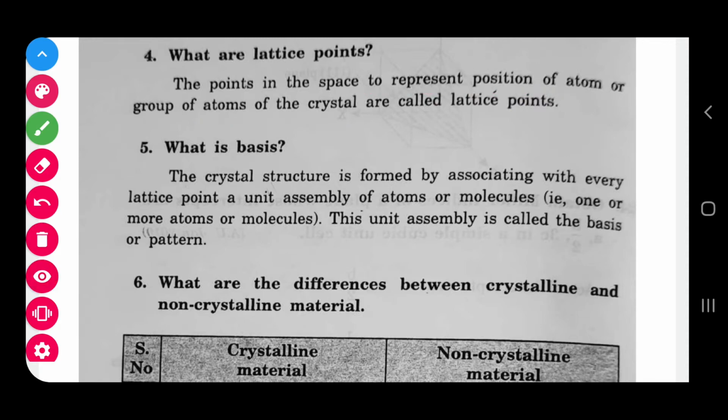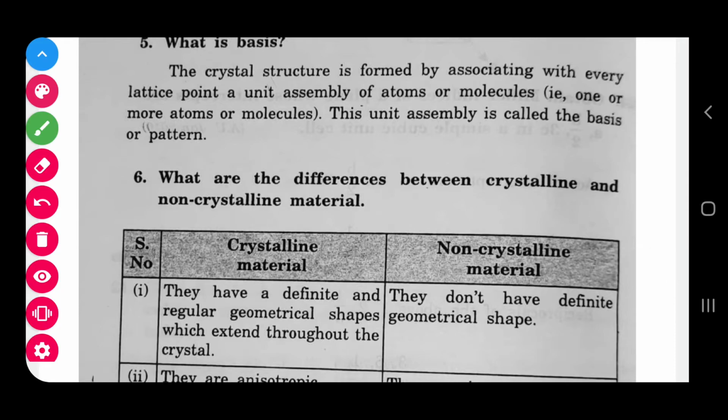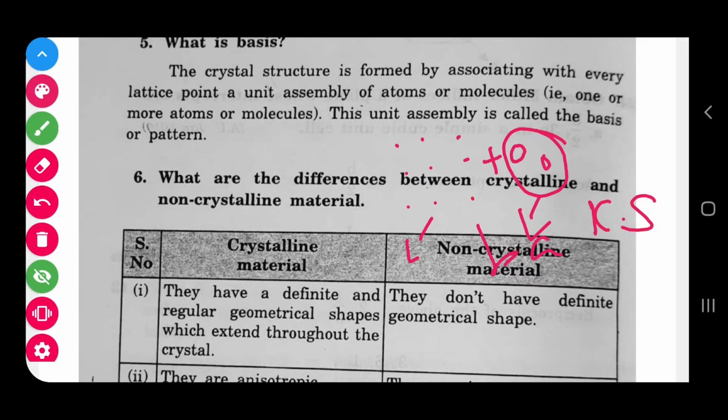Basis means what? First of all, one thing you have to know. Look at this. The lattice point will look like that, and the basis is an atom. For example, these are the lattice points, and this is the basis. So these points are associated with this basis, and then only you can get the crystal structure. So lattice points plus basis is equal to crystal structure. That is the general rule.